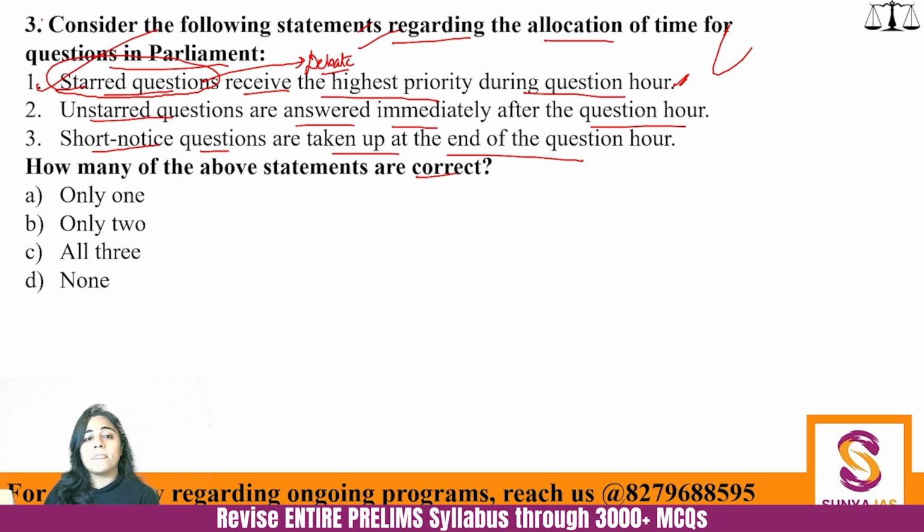So this is important. Then, unstarred questions are answered immediately after the question hour? No. They are answered within the question hour after the starred questions. Okay, so starred questions have the immediate priority. Then we go to the unstarred questions. So the second statement is incorrect. And the third statement is another fact that you should know, that short notice questions are taken up at the end of the question hour. So here, how many statements become correct? Only 2 statements become correct.